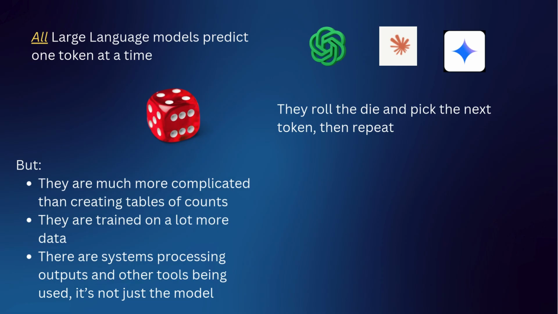There's also a lot of system processing going on in the background. It's not just the model that you're sending data to and it's returning. There's lots of tools, there's lots of other processing elements that go into an application like ChatGPT. And if you don't know about this, check the video I'm showing on screen now. But I hope that gives you some insight into what people mean when they talk about hallucination and how these models are just picking probabilities. And even a really simple, stupid model that's just counting words can appear fluent, can appear sentient, and it's by no means the case.